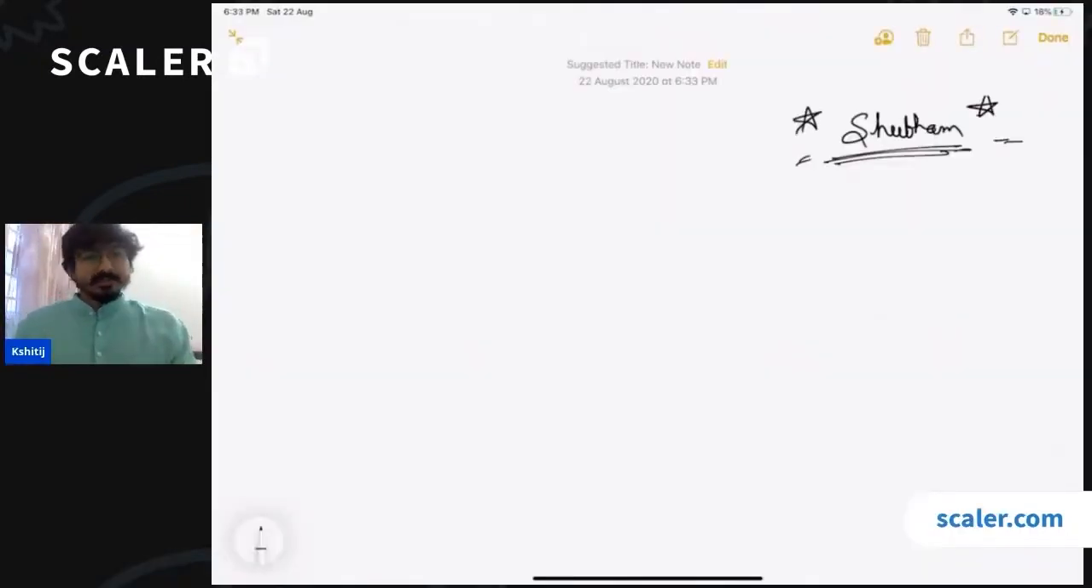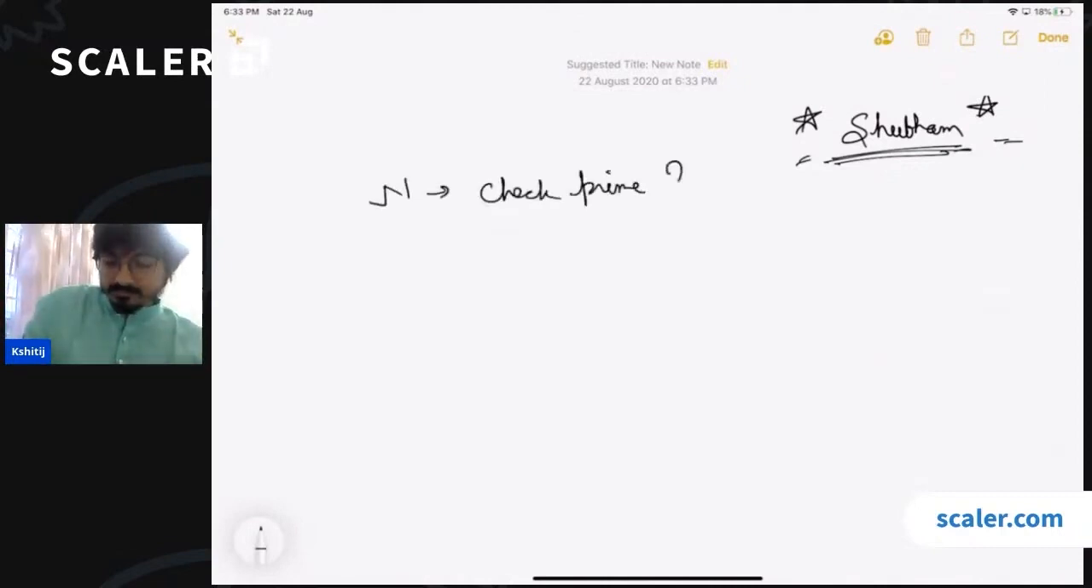Hello, everyone. So in the last class, Pragya taught you how to check whether a number is prime or not. Is everyone clear with that? If given a number n, can you all check whether the number is prime or not?